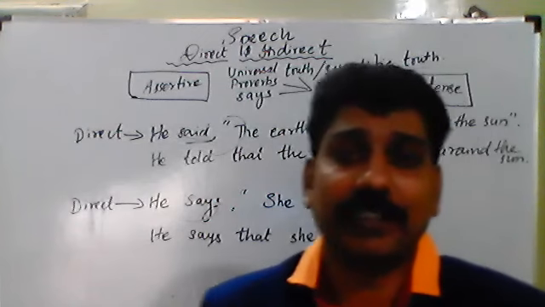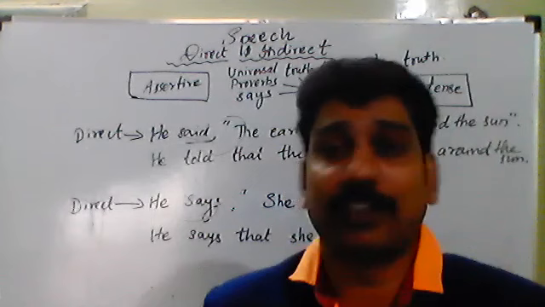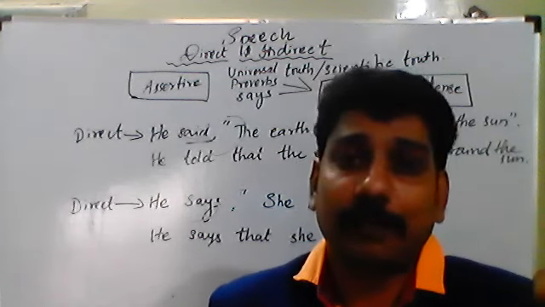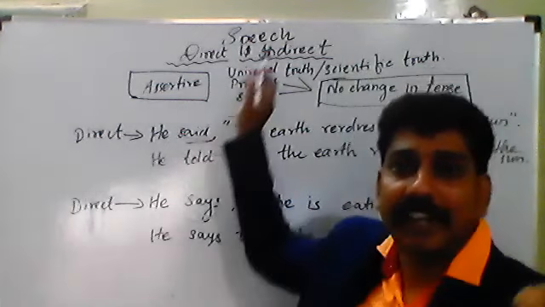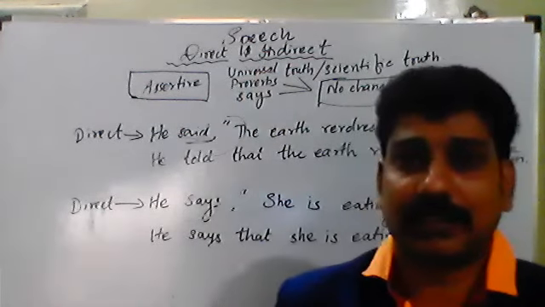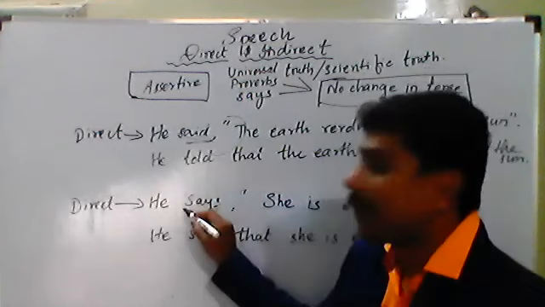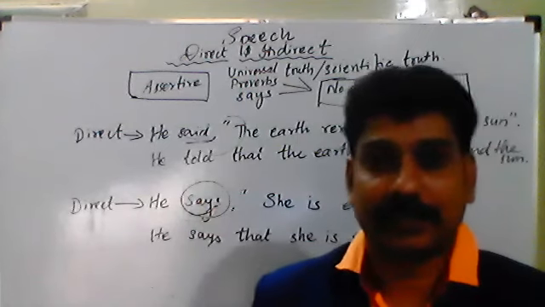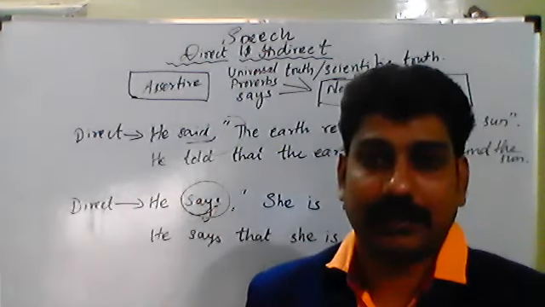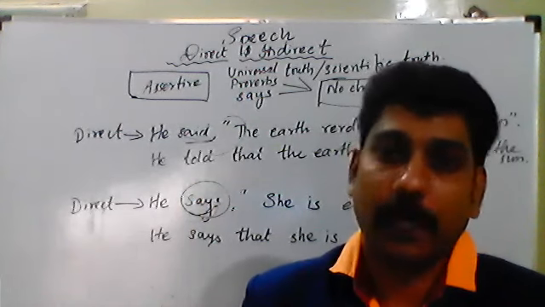So these are the things we have to keep in mind for assertive sentences. If the sentence is a universal truth, we cannot change the tense. If it is a proverb, we cannot change the tense. If it is a scientific truth, we cannot change the tense. Or if the sentence contains the word says, I cannot change the tense. On these occasions, I cannot change the tense in assertive sentences.